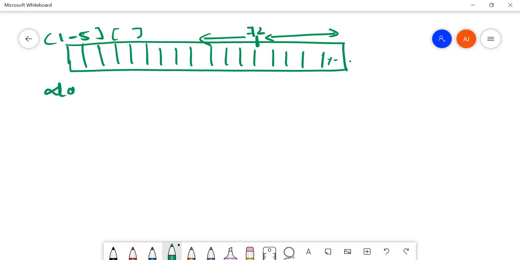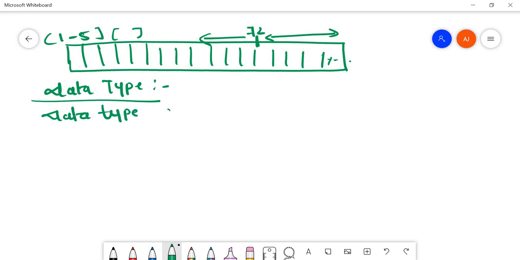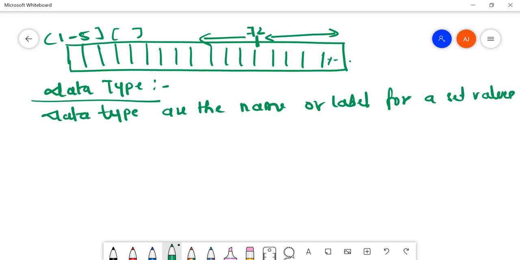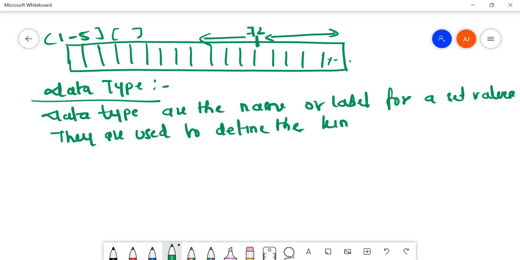So going to the second portion, that is data type. So what is data type? Data types are the name or label for a set of values. What are they used for? They are used to define the kind of data being stored, either integer or real.